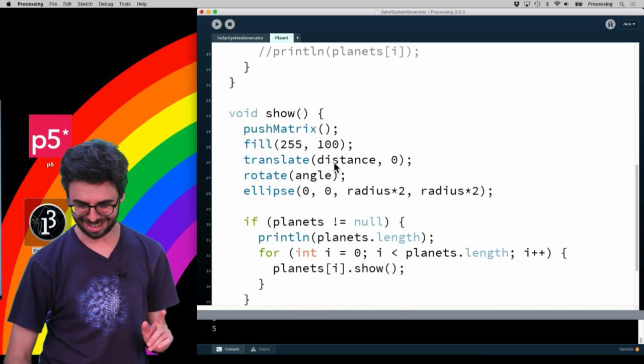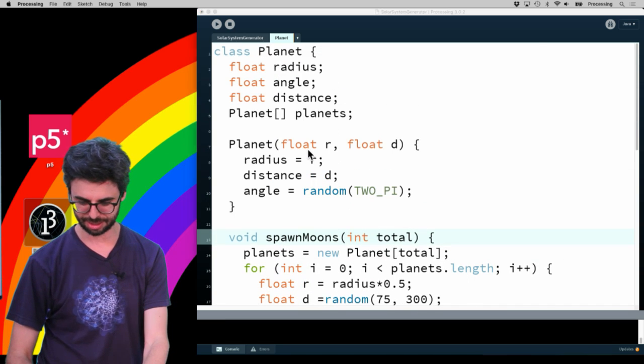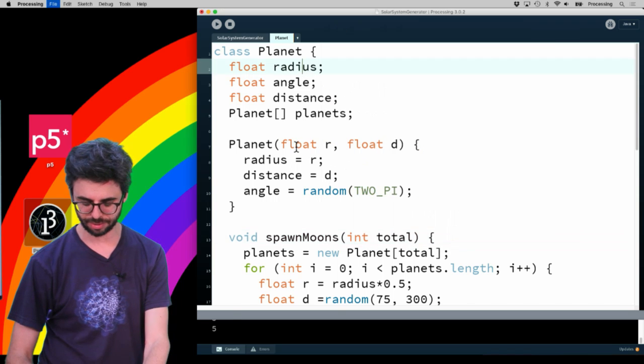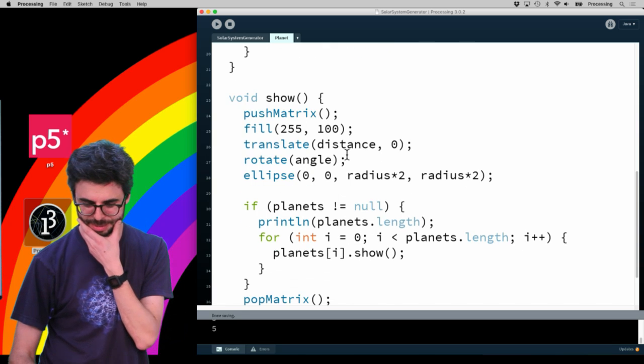Let's look here. Angle, float angle. That's crazy. Why is it picking one angle for all of them? What did I do to deserve this? Strange result. Translate, then rotate by the angle.